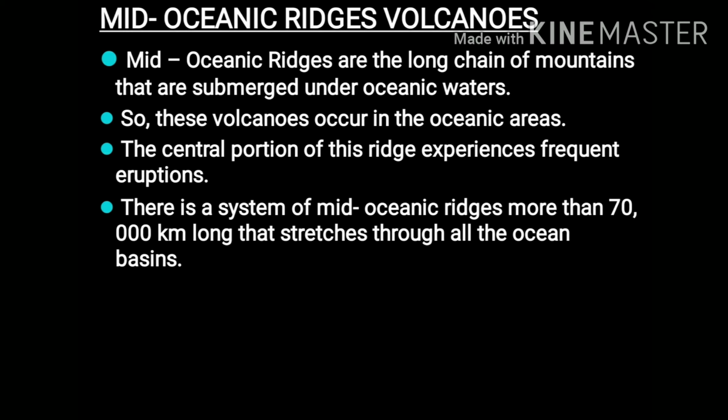That means these volcanoes occur in the oceanic areas in which there is a long chain of mountains, and at the central portion of these ridges volcanic eruptions occur frequently, and these ridges cover a 70,000 kilometers long chain of mountains throughout the ocean basins. So these are mid-oceanic ridge volcanoes. So this is all about types of volcanoes.